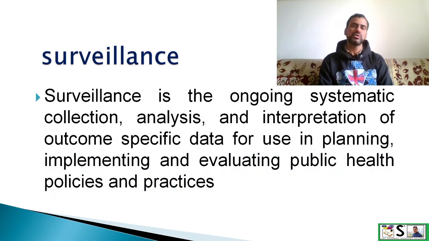Surveillance is the ongoing systematic collection, analysis, and interpretation of outcome-specific data for use in planning, implementation, and evaluation of public health policies and practices.